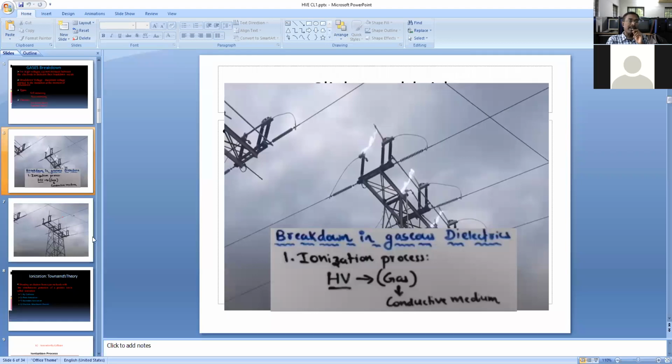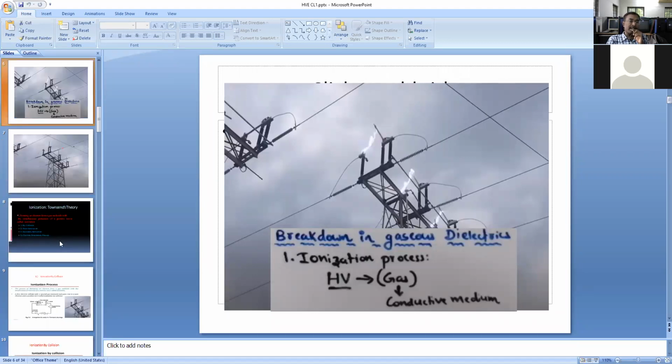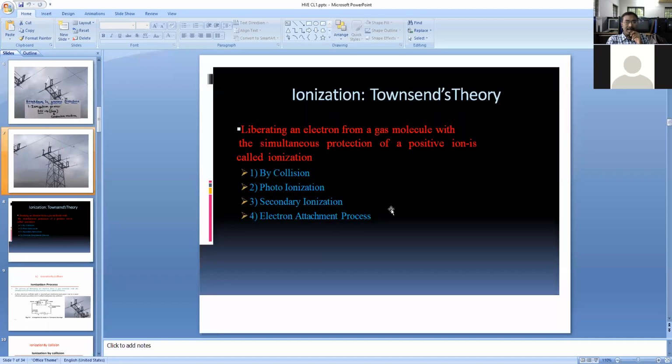So that's why we are concentrating on dielectric materials. The dielectric material, such as a gas, can be analyzed by using different concepts: ionization by collision, photoionization, secondary ionization, and the electron attachment process. These are the four concepts under ionization. These are under uniform distribution only.